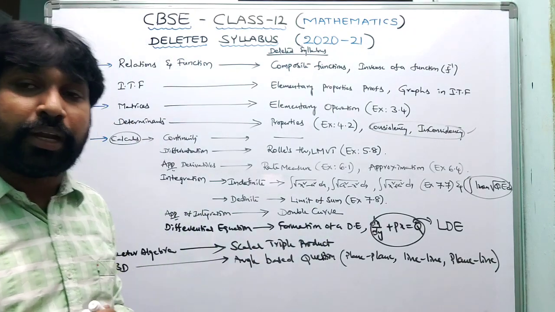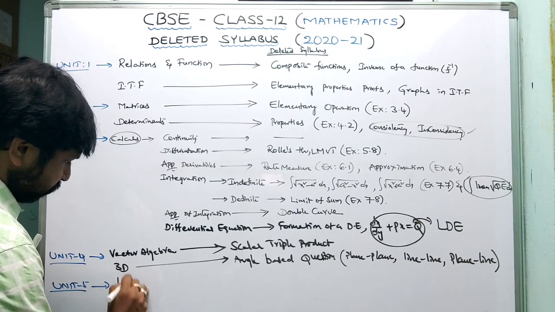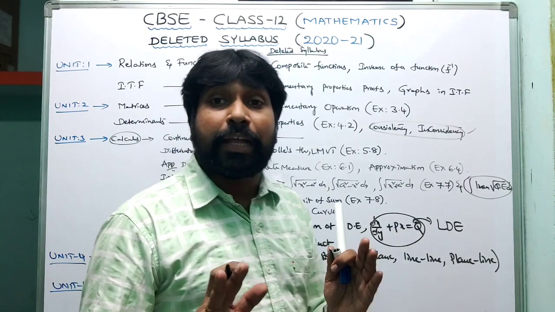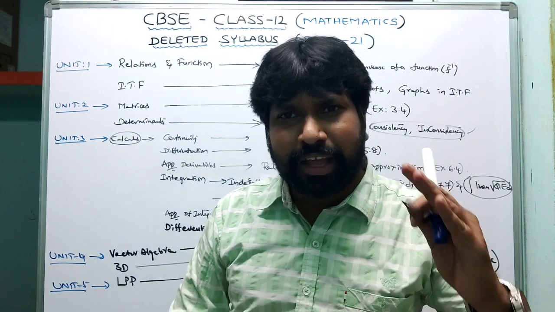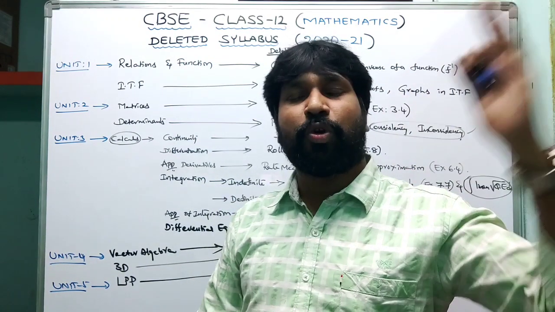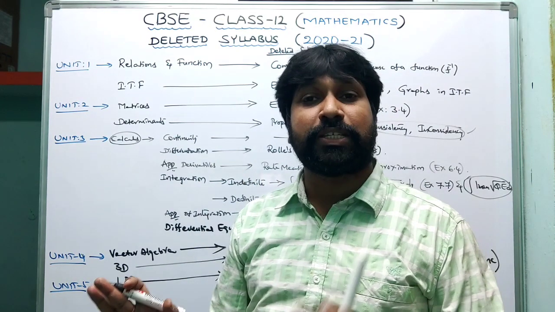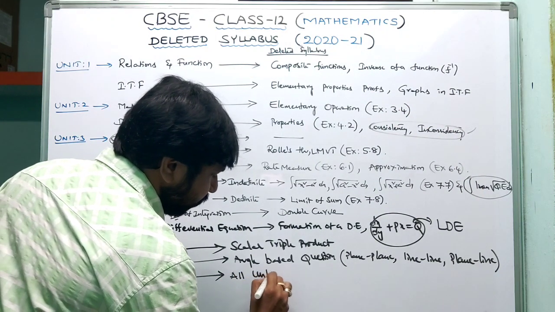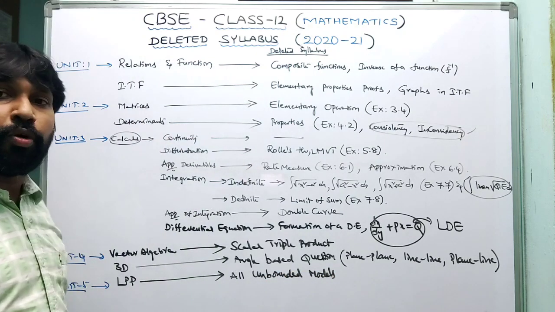Coming to the next unit, LPP, linear programming problem. In this linear programming problem, they deleted all unbounded model questions. Very clearly, they are going to ask only bounded models in the examination. The bounded model is very easy for students to attempt, a very easy area question. So all unbounded models are deleted, friends.